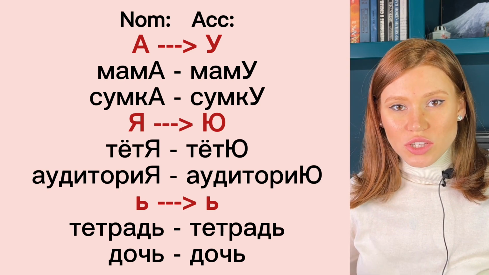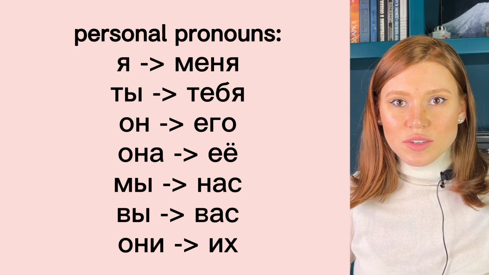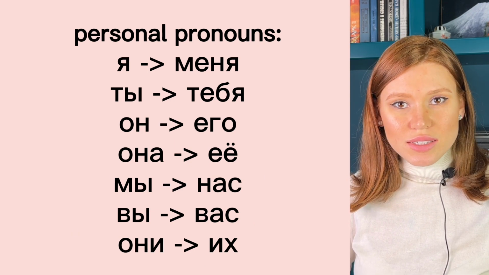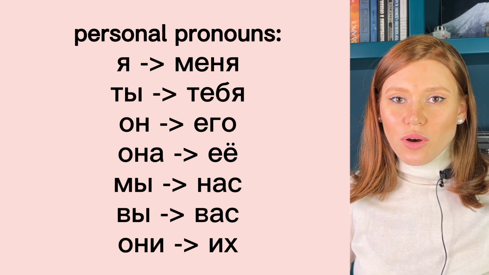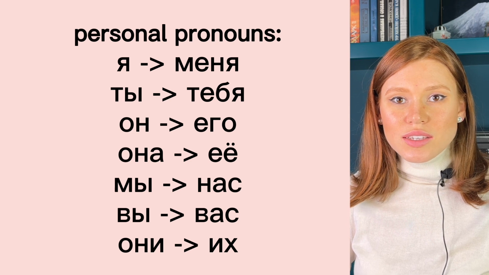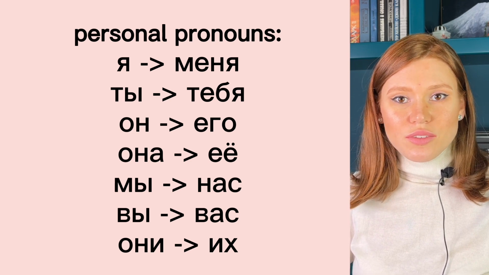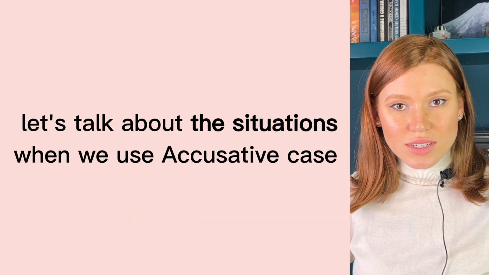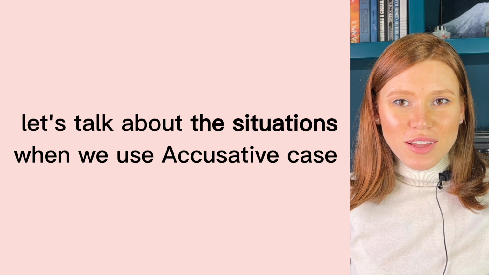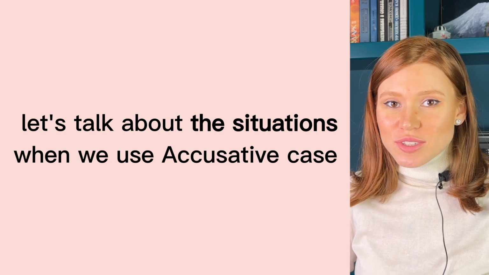We don't change. Personal pronouns. Я – меня, ты – тебя, он – его, она – ее, мы – нас, вы – вас, они – их. Okay, and now let's talk about the situations when we use accusative case.